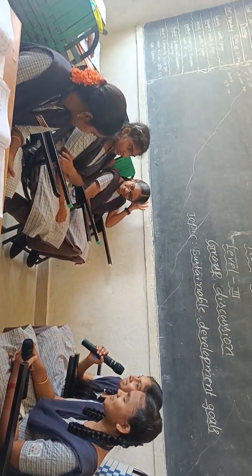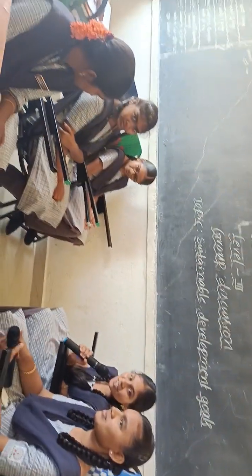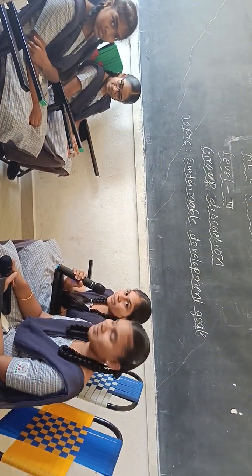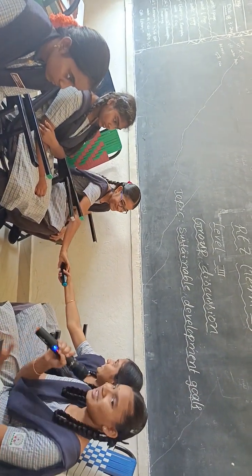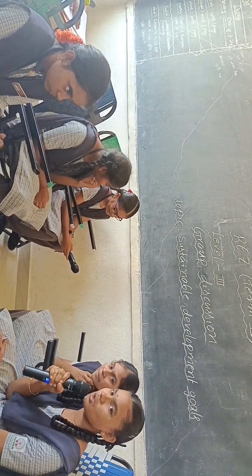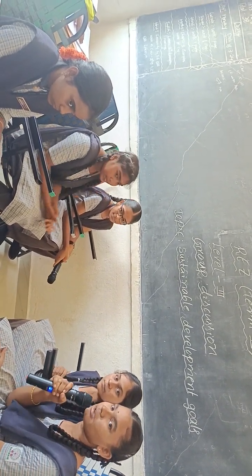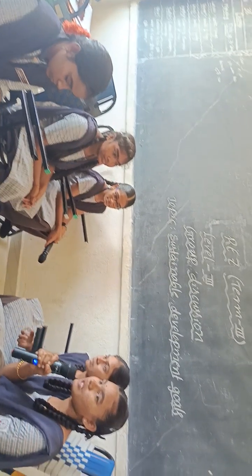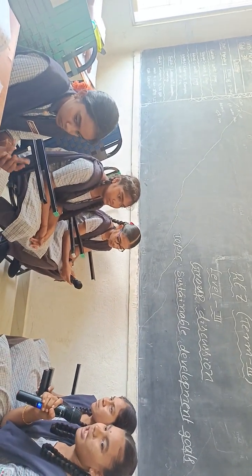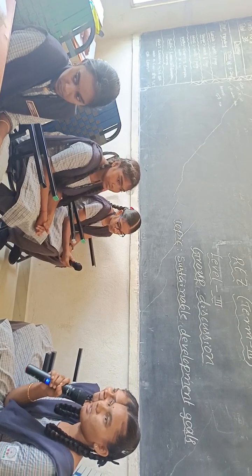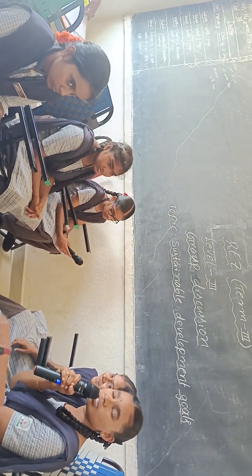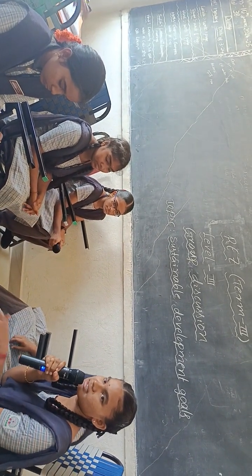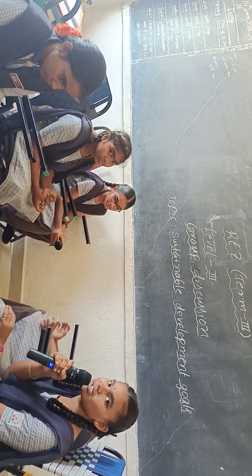In my point of view, sustainable development goals are very important for the people in this country, and helpful for everyone, not only people but also the country. Sustainable developments are very important, especially no poverty and zero hunger. The people in our country should have sufficient food and basic needs. Then our country will be developed. Thank you.